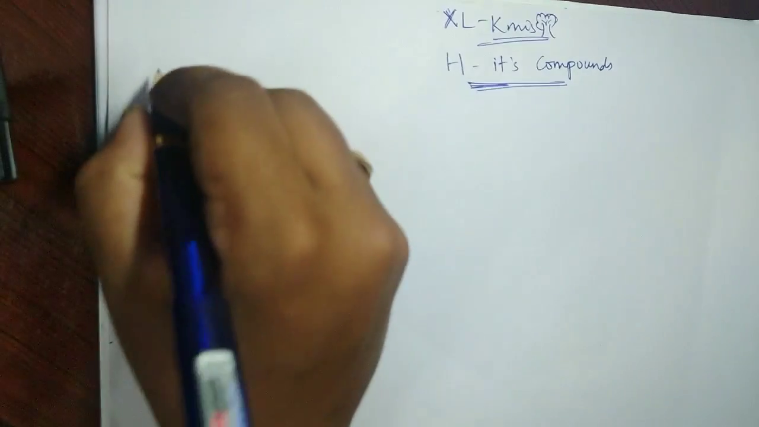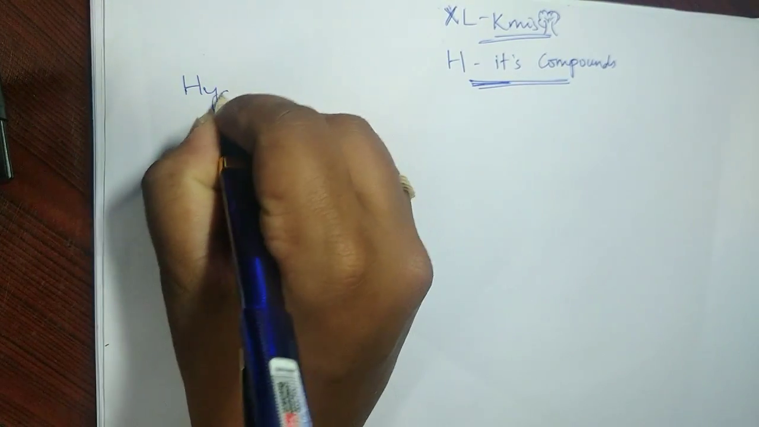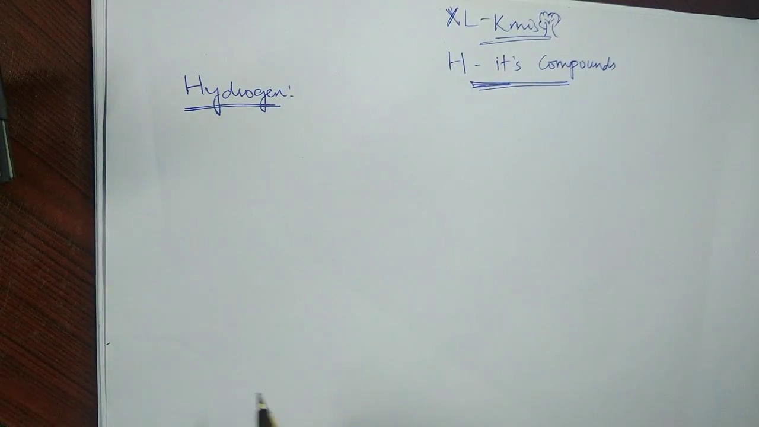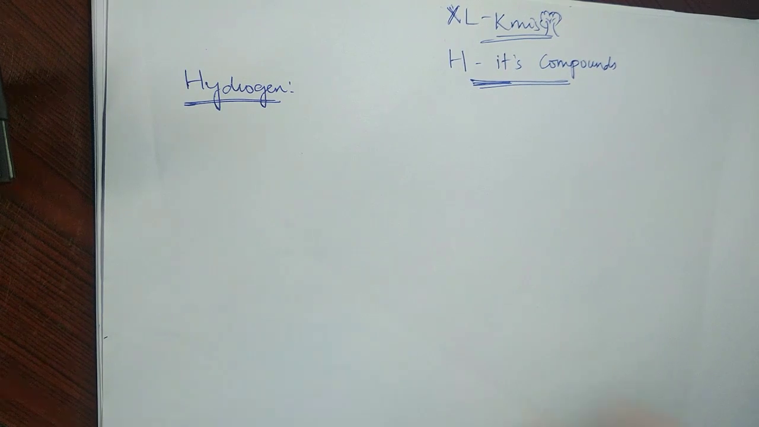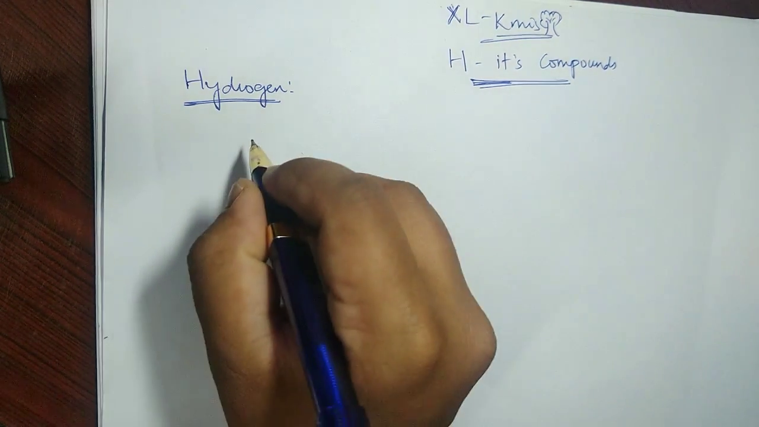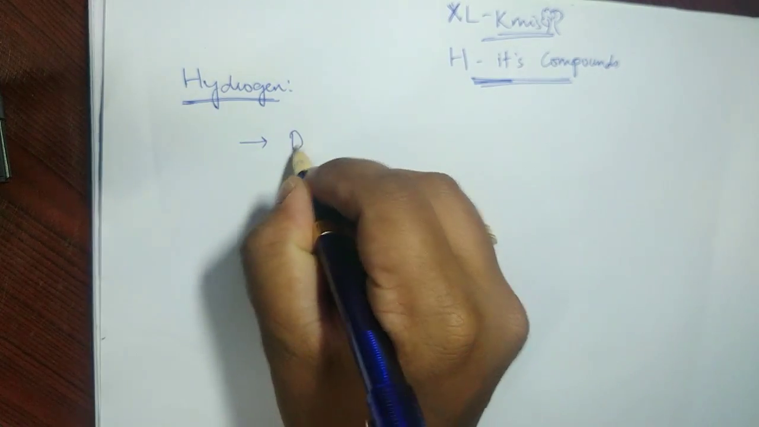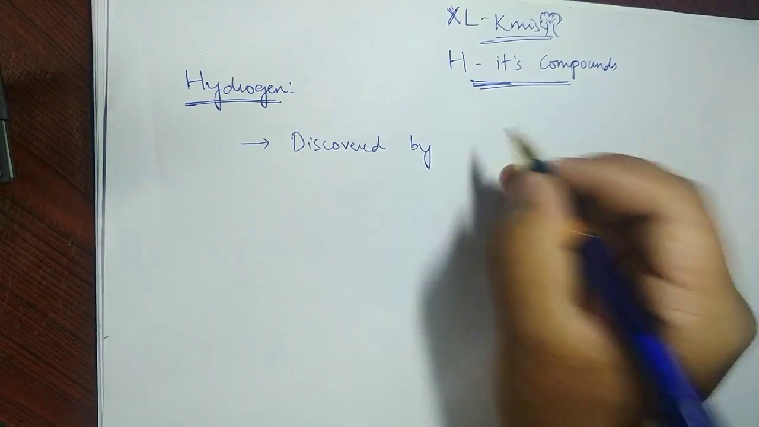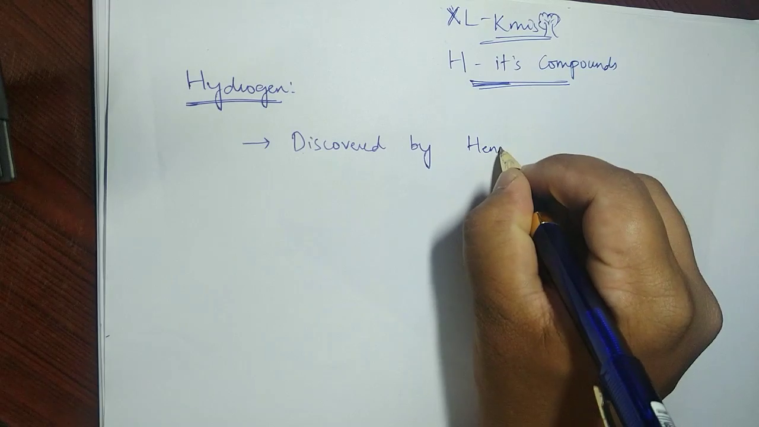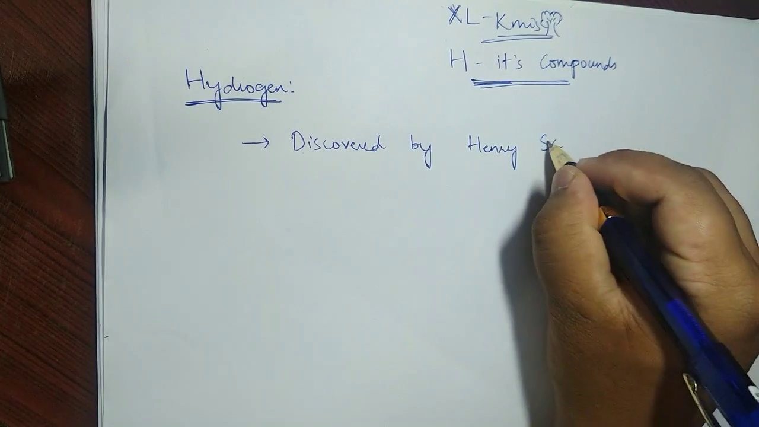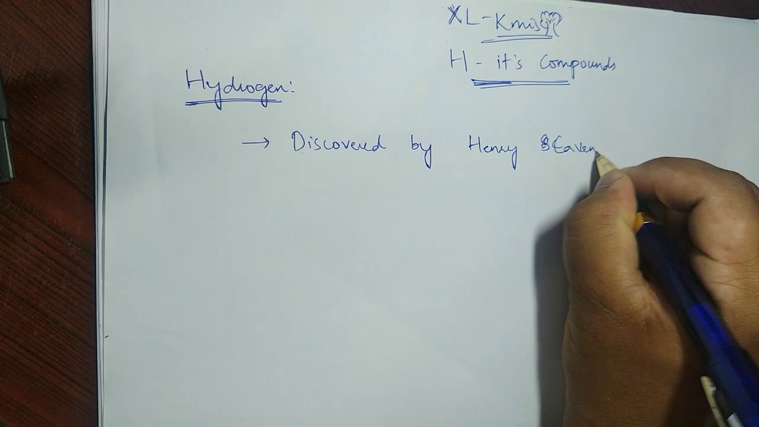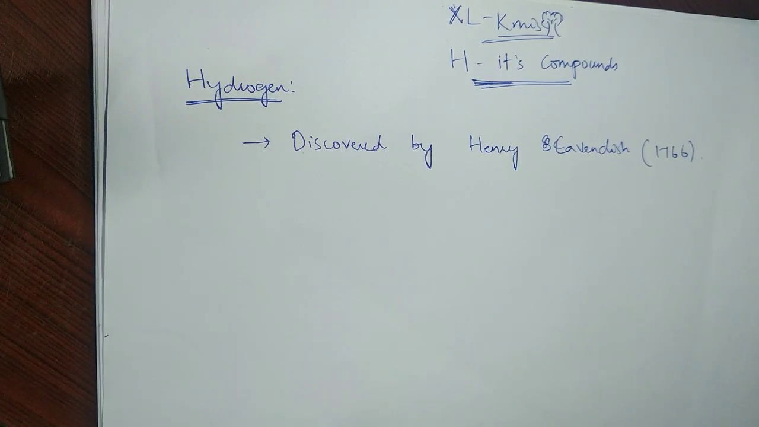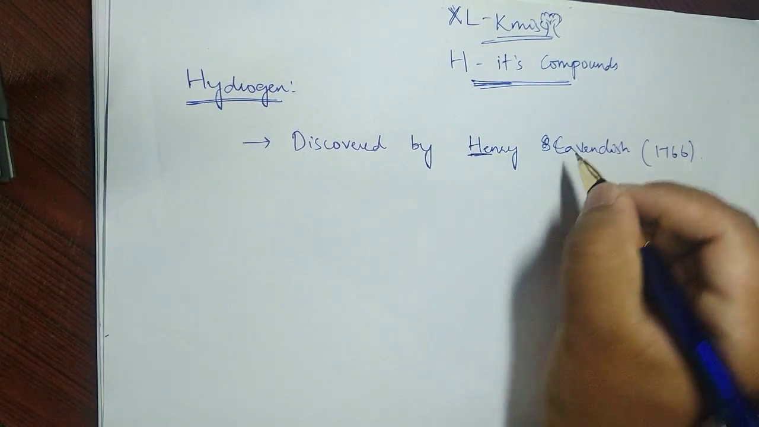To begin with hydrogen, we will see who discovered it and what challenges we still have even today, which will unfold later on. First, discovered by, can anyone guess? Anytime you might have heard about this. His name is Cavendish, in the year 1766. So hydrogen was discovered by Henry Cavendish.